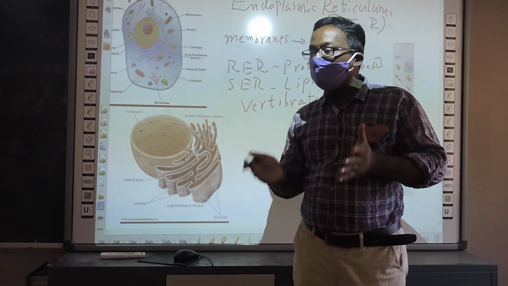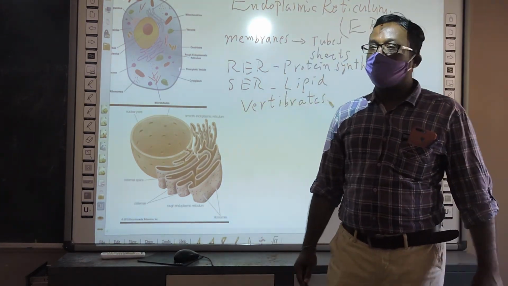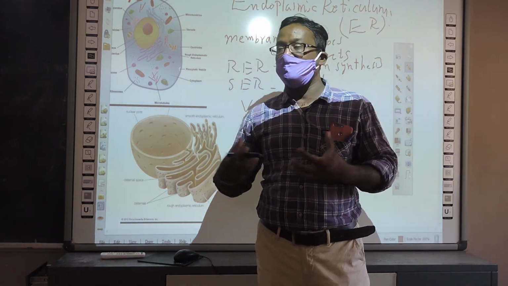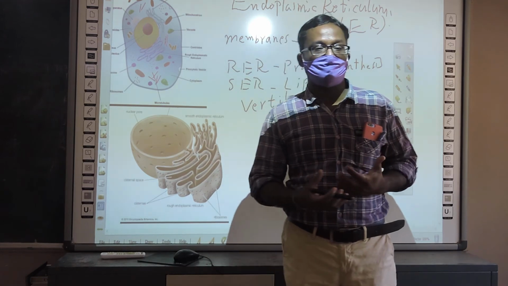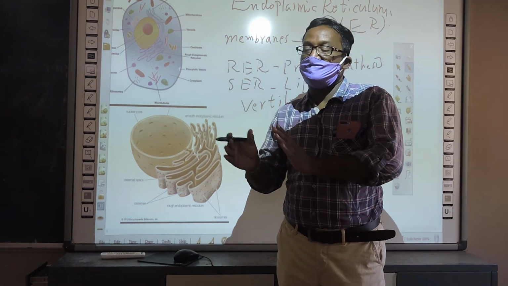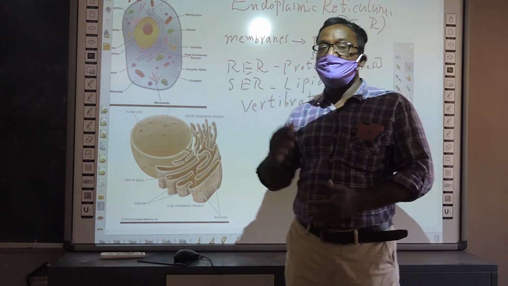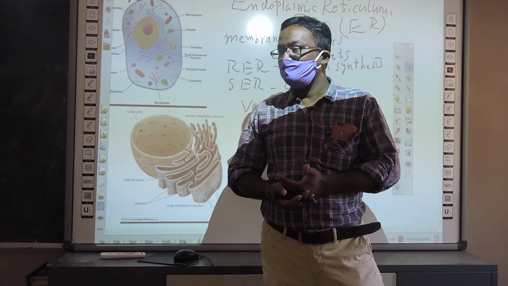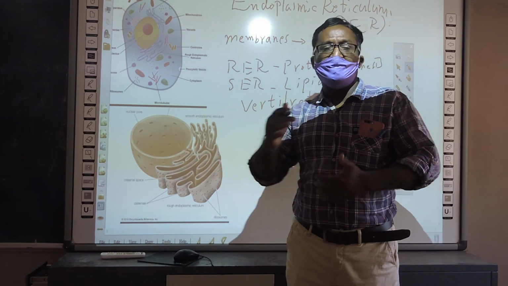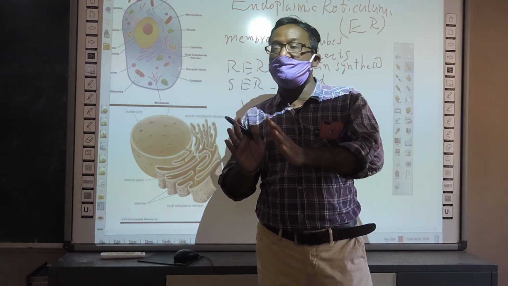Okay, what about human beings? Are we vertebrates or invertebrates? Vertebrates. You know, we take different types of drugs to control diseases in the form of medicines. They are very poisonous. They reach the liver. In the liver, the smooth endoplasmic reticulum detoxifies them. Understand? So SER plays an important role in detoxifying drugs, especially in the liver cells of vertebrate animals.